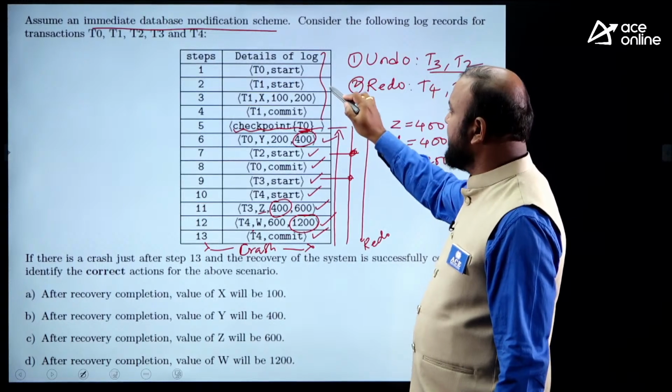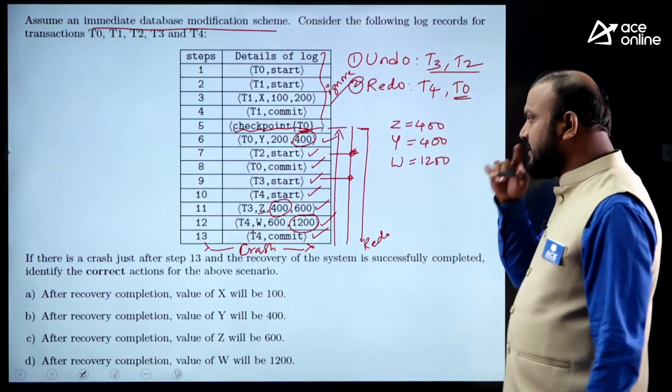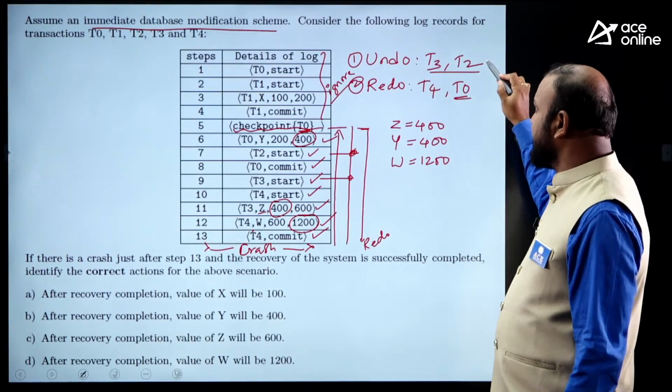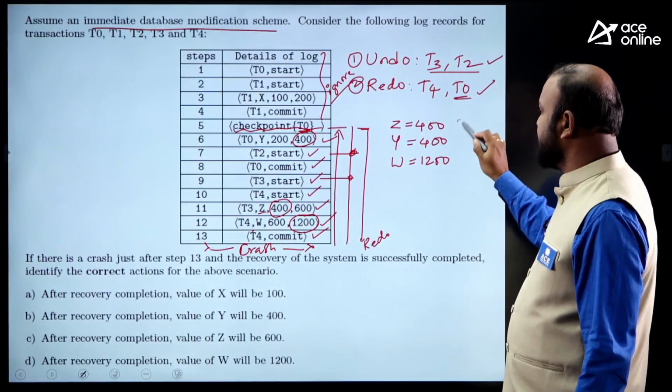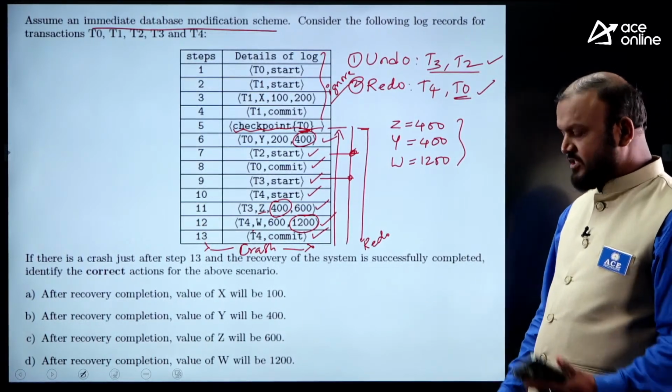Earlier logs can be ignored. And this is the recovery process. These are the redo transactions, the undo transactions, and this is the database system state. So what is the question? Identify the correct actions for the above scenario.